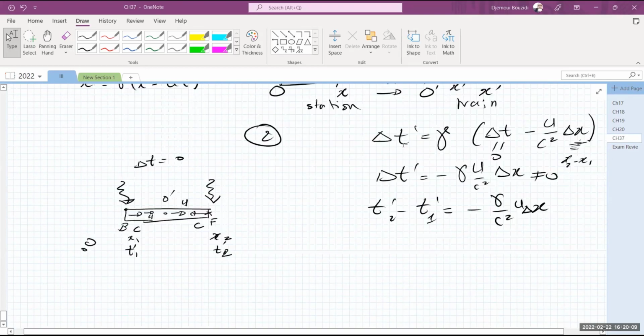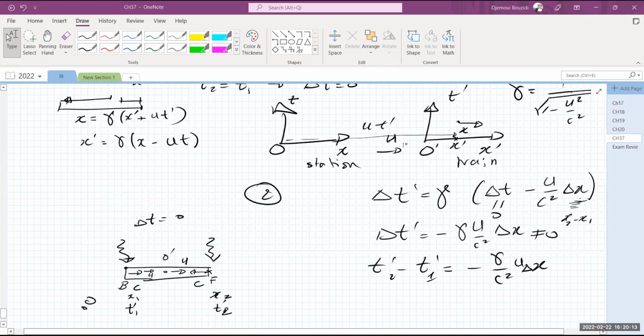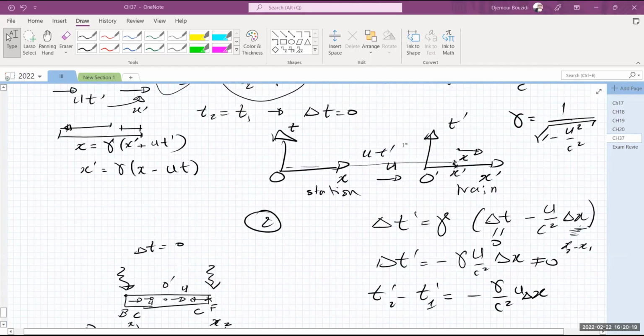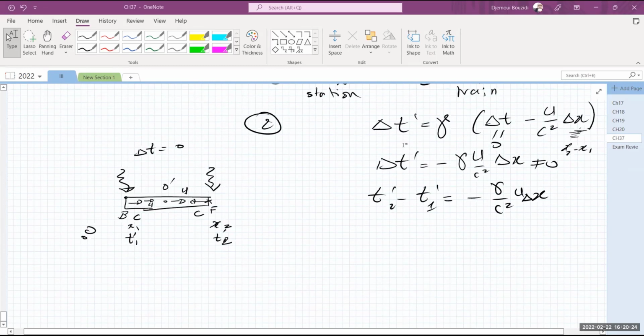Okay. So this is basically what we mean by simultaneity being broken, meaning two events that happen at the same time in one reference frame do not necessarily happen at the same time for another observer. Okay, so this is item 1 of discussion.